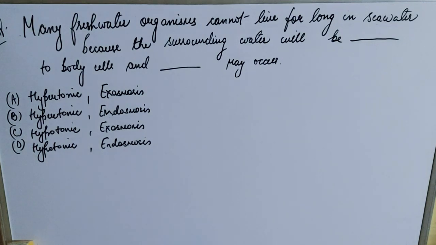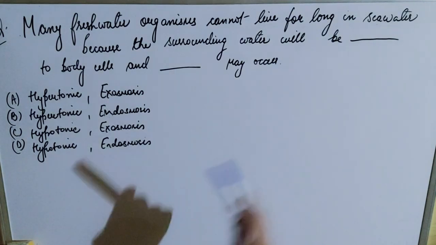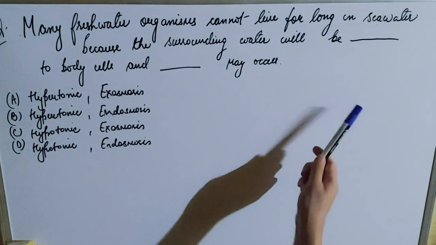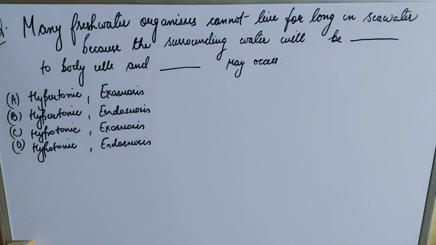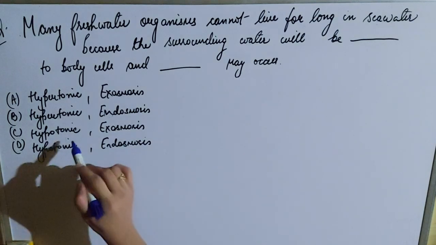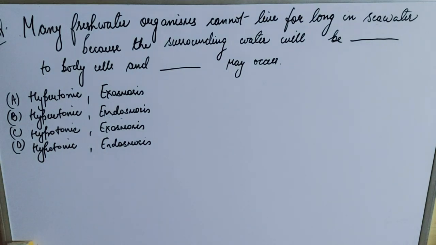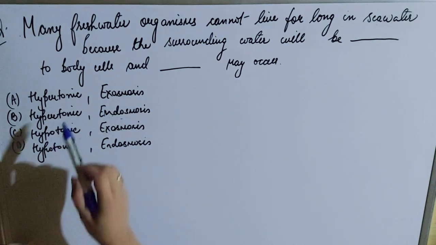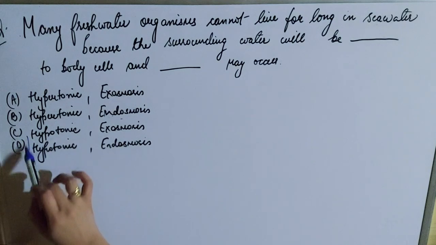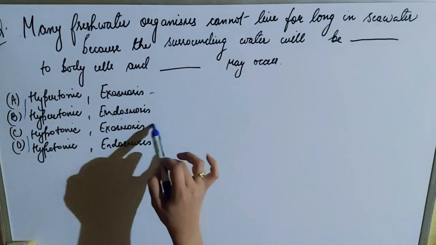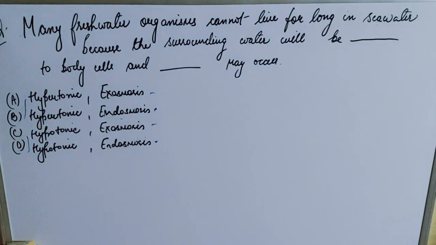Moving to the question: many freshwater organisms cannot live for long in sea water because the surrounding water will be dash to their body cells and dash may occur. The options are hypertonic exosmosis, hypotonic endosmosis, hypotonic exosmosis and hypertonic endosmosis. If we look at the options carefully, we will find two common choices: either hypertonic or hypotonic, exosmosis or endosmosis. So let's find out the correct answer.